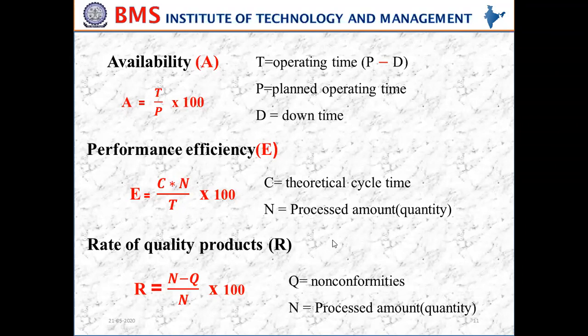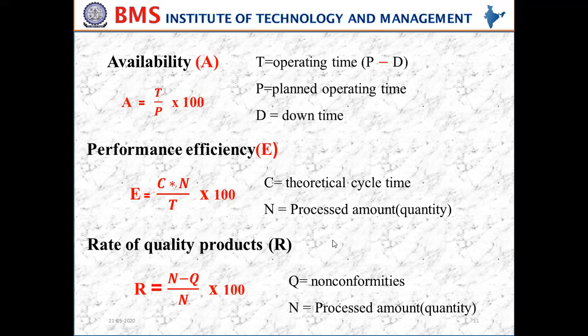So N is the total number of items produced, and Q is the number of items which are defective. Subtract the defective items, then N minus Q upon N gives the rate of quality products. So if you subtract the defective items, we get the number of quality products over the number of products which you have produced. So (N minus Q) by N into 100 will give the rate of quality products.